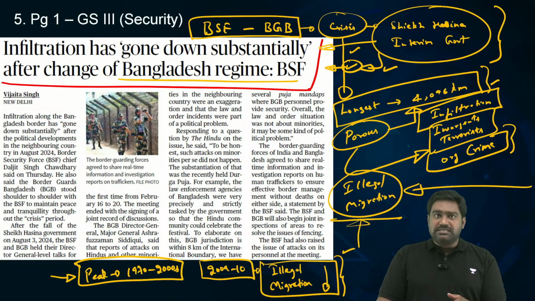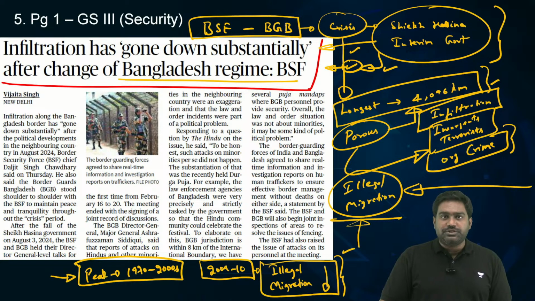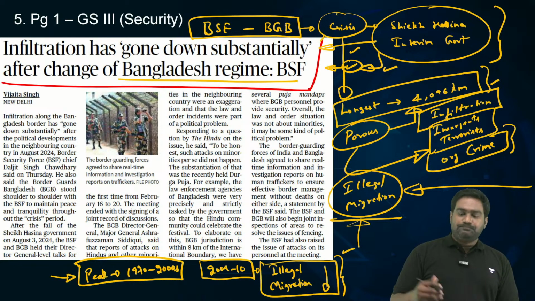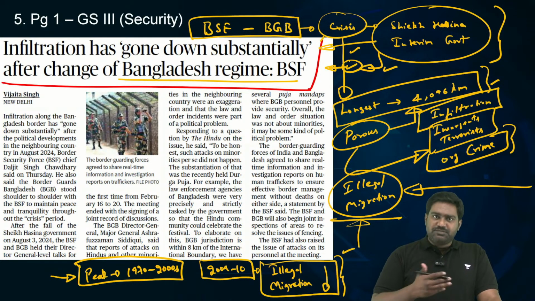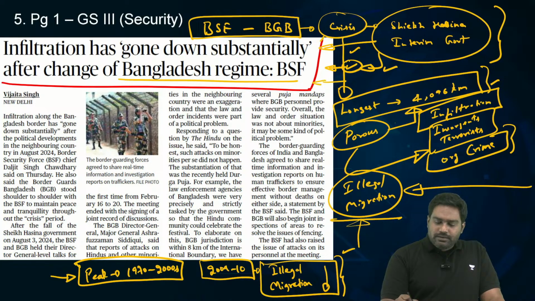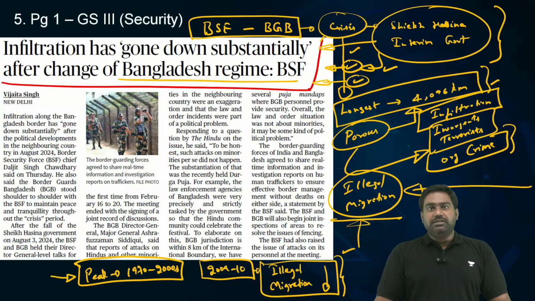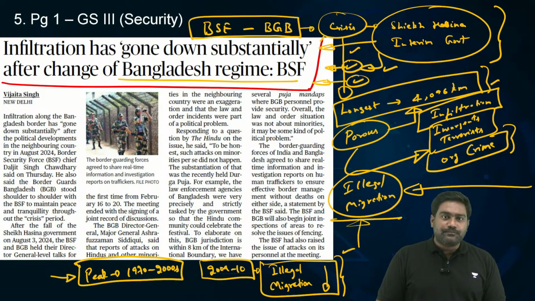But there are some concerns that have been raised by the BSF, for example, the targeting of religious minorities like Hindus and other religious minority groups. We have raised issues of persistent criminal activity and border management issues regarding fencing the border. There is a dispute between the BSF and the BGB. All these issues have been discussed, and both sides have agreed to cooperate with each other to ensure that the security interests of both countries are not compromised.